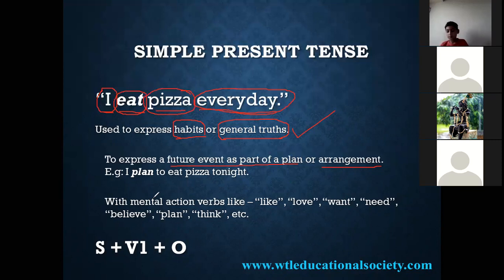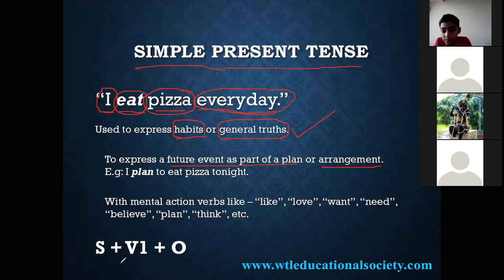Next, with mental action verbs like love, want, need, believe, plan, think. These are all verbs that can be used in the simple present tense. Right.